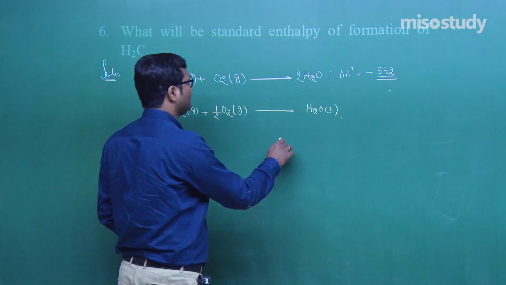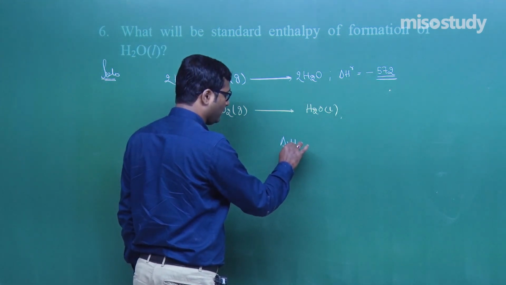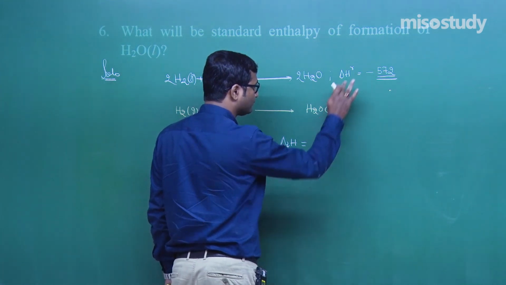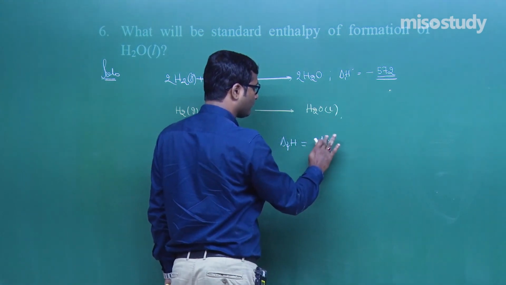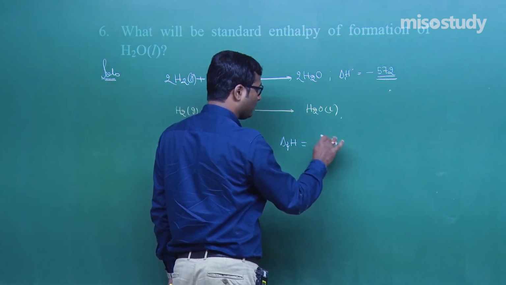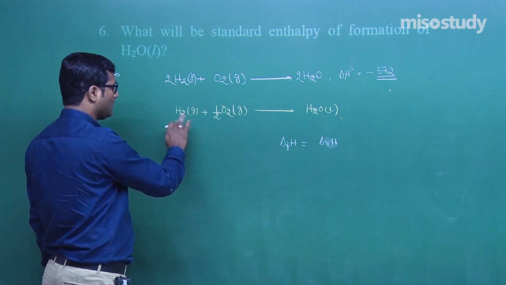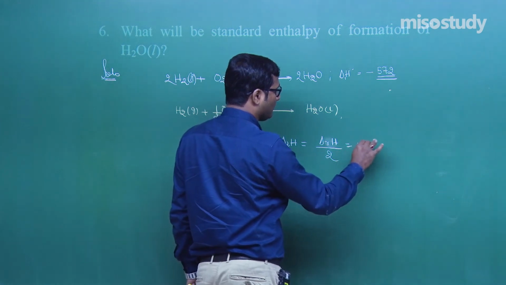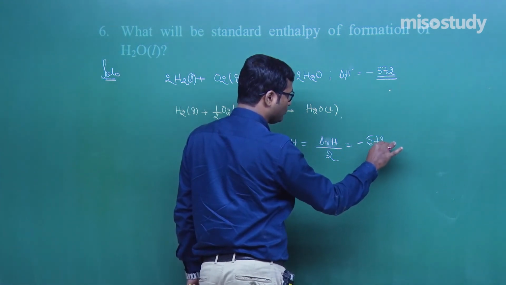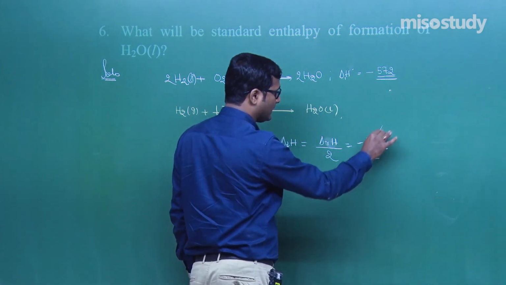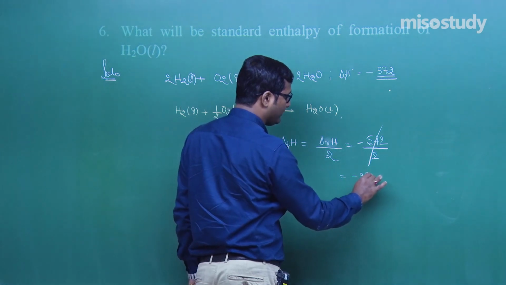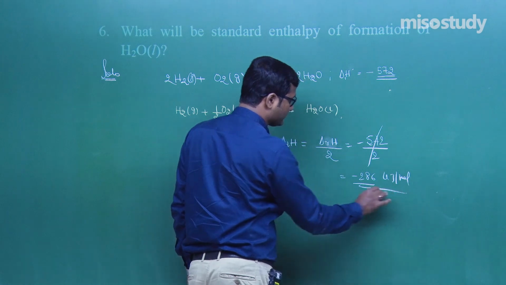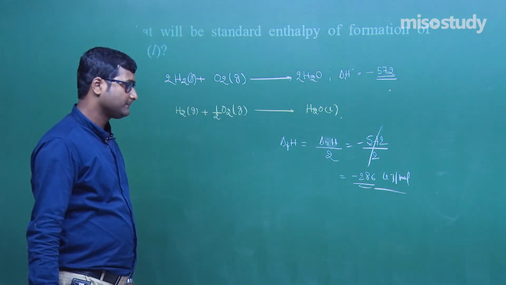The enthalpy of formation of water will be equal to minus 572 divided by 2, that is minus 286 kilojoule per mole, my friend. This is the case. Clear?